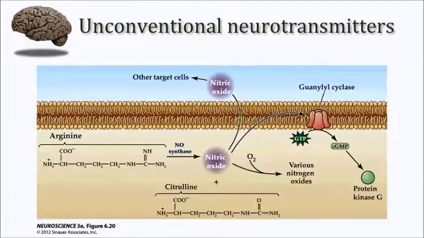So let's also take a few minutes to consider a typical glutamatergic synapse in the brain. As I've already mentioned, glutamate's one of the most important small molecule neurotransmitters that we have. It's widely considered to be the most important small molecule for mediating fast excitatory events in the central nervous system. So in a typical presynaptic terminal, we have an important enzyme called glutaminase. And this enzyme converts glutamine into glutamate.